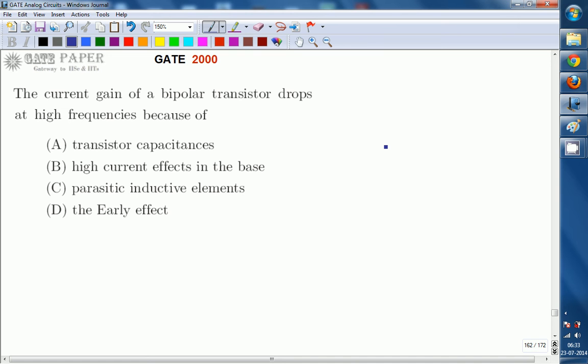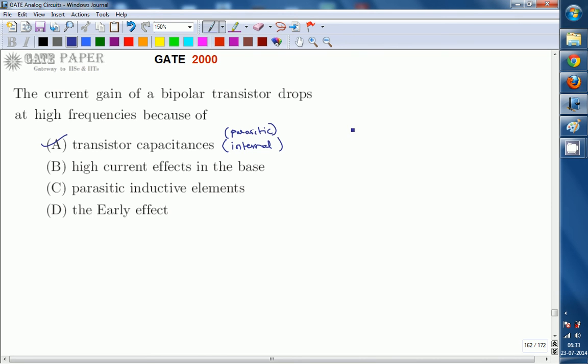Why does the current gain of a bipolar transistor drop at high frequencies? The right option for this one is A, transistor capacitances. Strictly speaking, it is the transistor's internal capacitances, also called parasitic capacitances. Because of these, the current gain at high frequencies reduces. We will see what is meant by this.